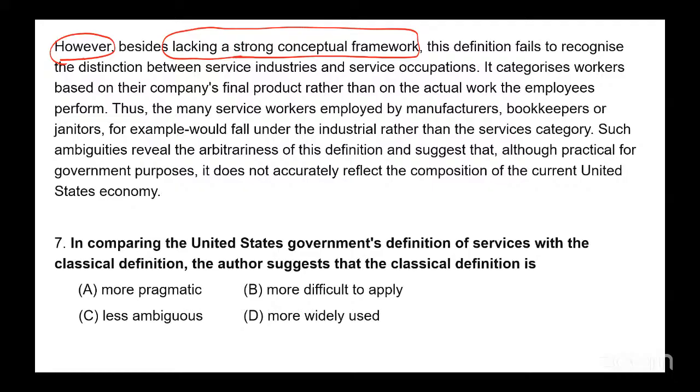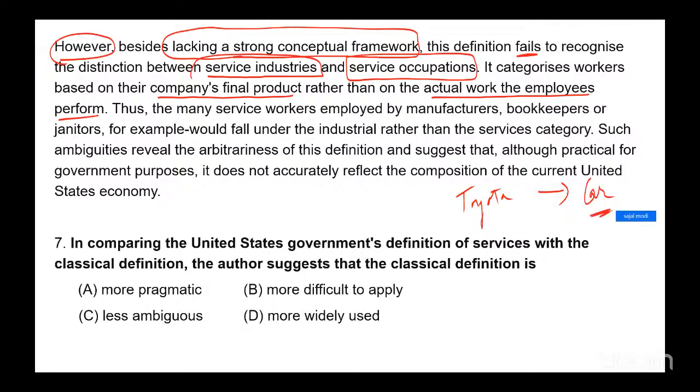This definition fails to recognize the distinction between service industries and service occupation. What does it mean? It explains. It categorizes workers based on their company's final product rather than on actual work the employees perform. For example, Toyota. So Toyota is manufacturing a car.